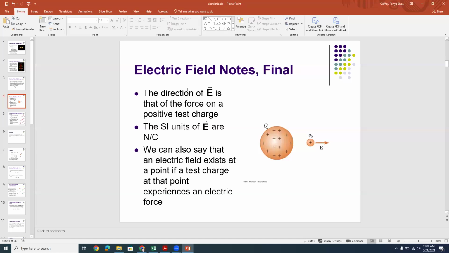Because we're defining the electric field in terms of the force per unit charge, the SI units of the electric field are the SI units of force divided by the SI units of charge, which is newtons per coulomb. So we can say that the electric field exists at a point if a test charge at that point experiences a force. In other words, in order to find a field, you need some kind of detector, and that detector is going to be a charge.